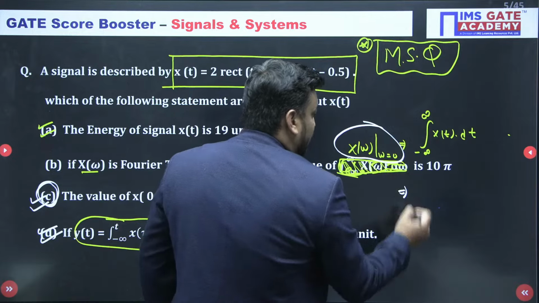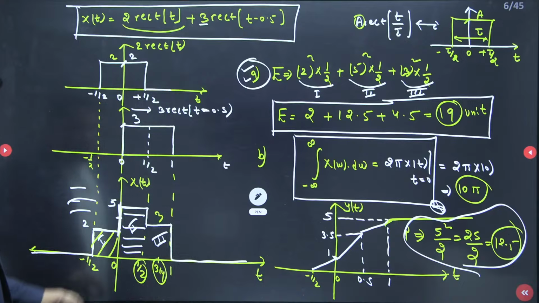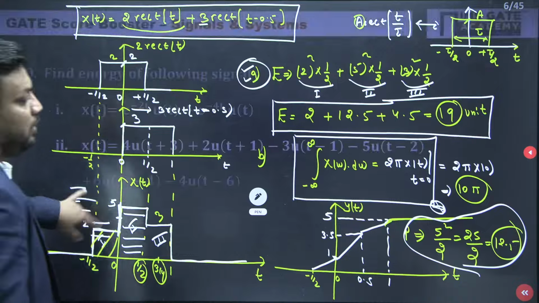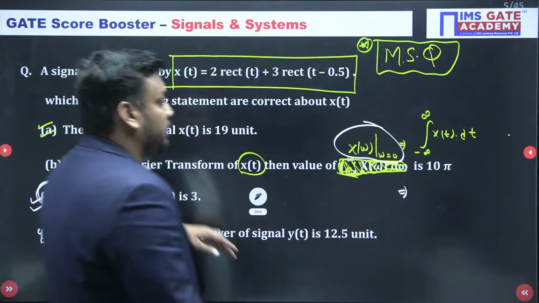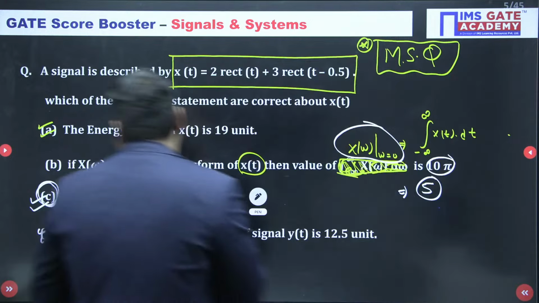And if you are looking for the area of this, what is the area? When you calculate the area: 2 into half into 1, then 5 by 2, that is 2.5, and 3.5 and 1.5, so 5. So the area is 5. It means the area is not 10 pi, so option number B is wrong.